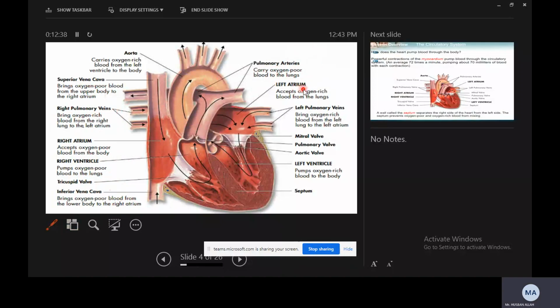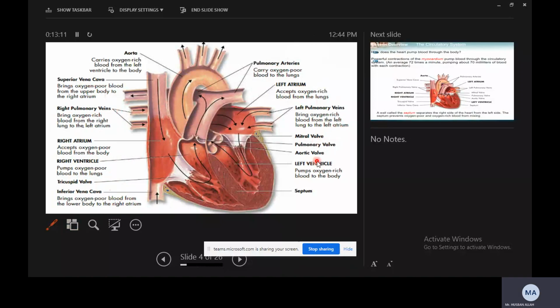Next we have the left atrium, which accepts oxygen-rich blood from the lungs. So the left atrium receives oxygen-rich blood from where? From the lungs. Next we have the left pulmonary veins, right? So the left pulmonary veins bring oxygen-rich blood from the left lung to the left atrium. From the left lung to what? From the left lung to the left atrium.